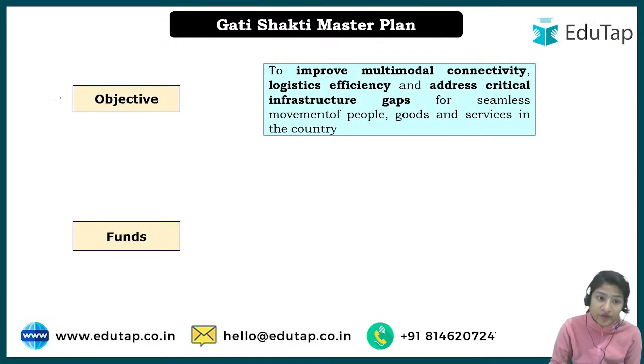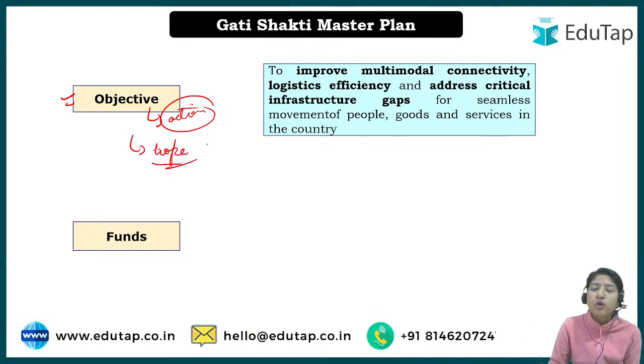Okay, so objective. Here we have to understand, I always teach aim here, but currently I am saying objective. So what's the difference between aim and objective? Objective is basically the actions that will be done under the program, and aim is basically what the scheme hopes to achieve.